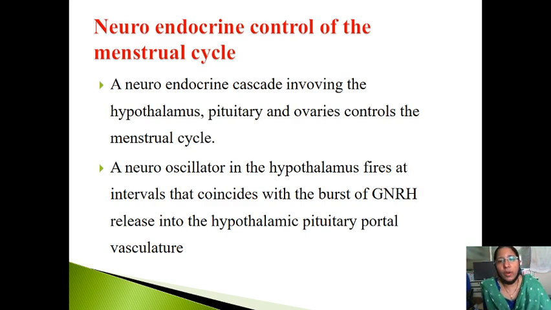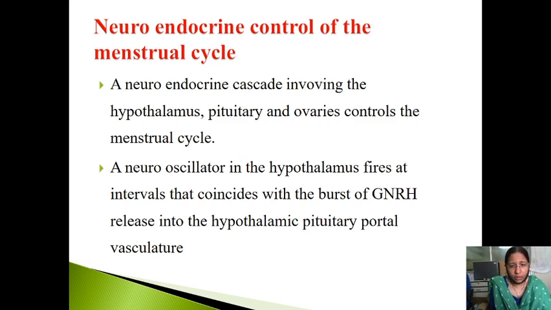Now, what is the neuroendocrine control of the menstrual cycle? I already told you estrogen, why it is required in our body. It is required for maturation. It is required for the menstrual cycle. It is also required for the bones, for metabolism. Now, what is the neuroendocrine control of the menstrual cycle?